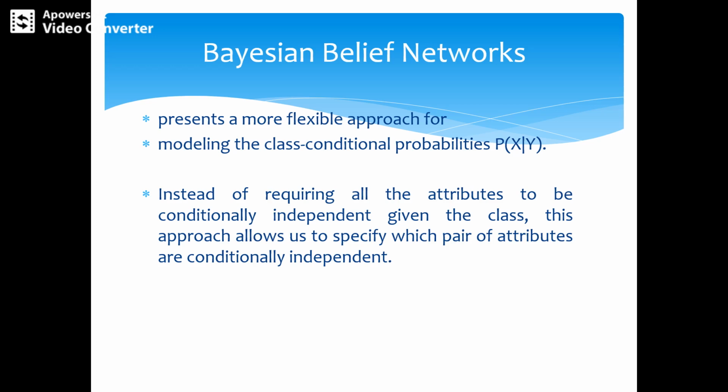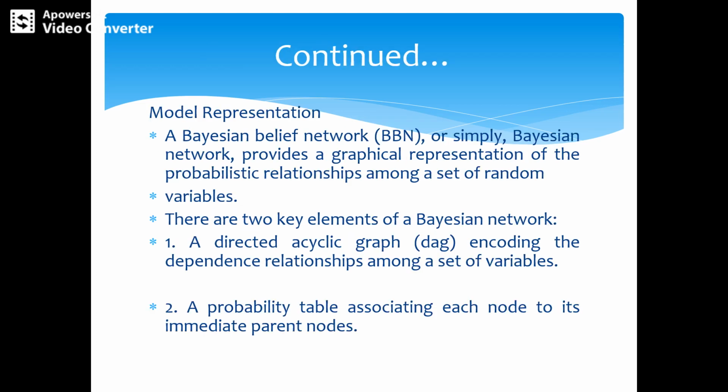There are two key elements required. One is a directed acyclic graph, a DAG, encoding the dependency relationships. The other is a probability table associating each node with its immediate parent nodes. So we'll see what the model representation will be.